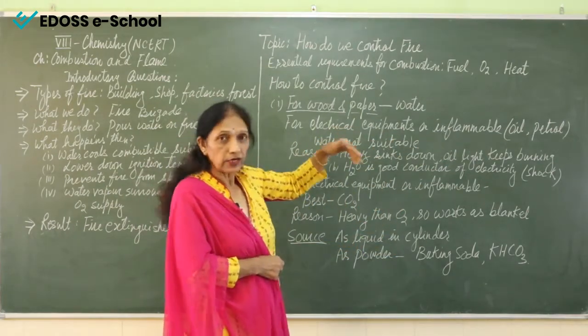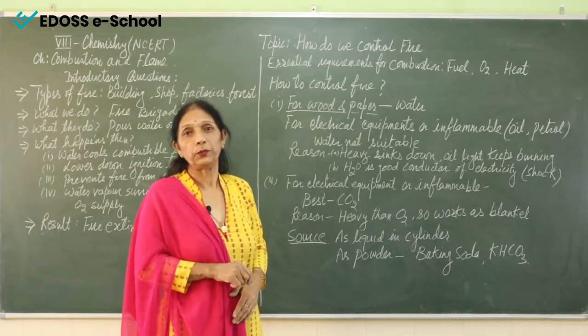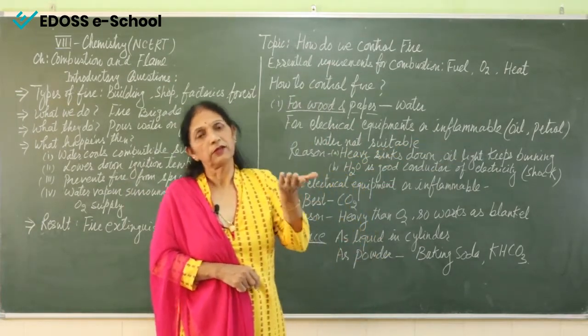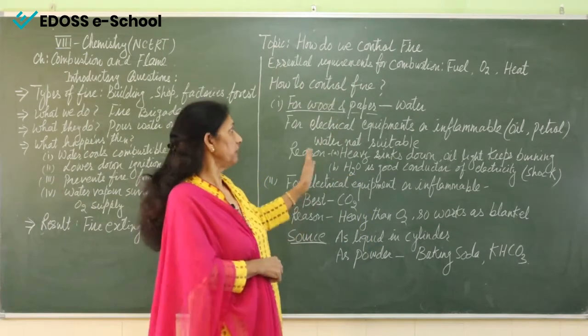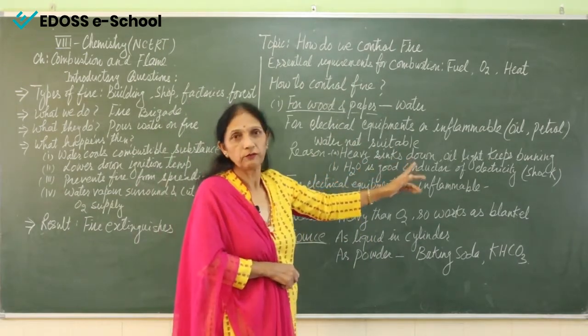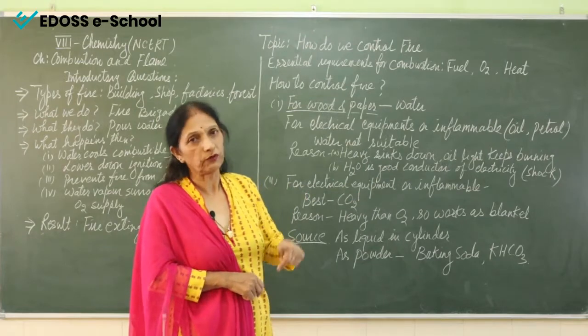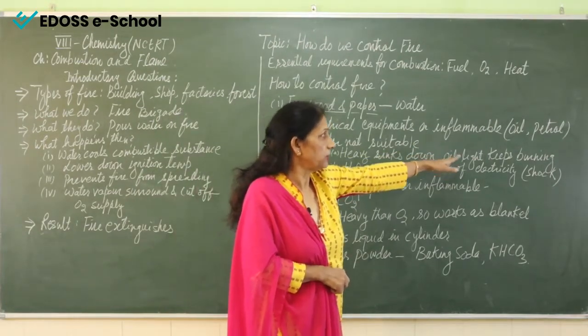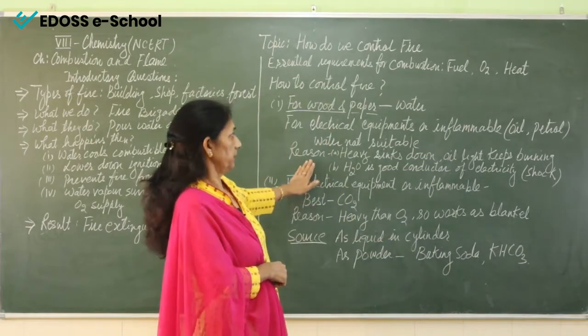This water being heavy will go down, and oil being lighter will keep burning. So the fire will not extinguish, because water is heavy and goes down, and oil or petrol is light, so it will keep burning.